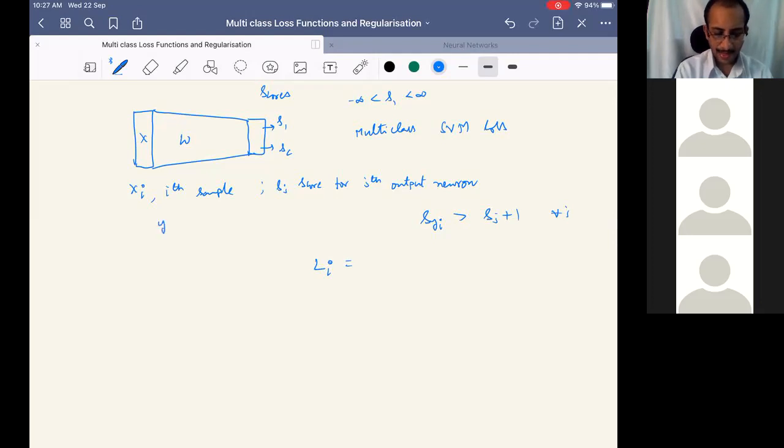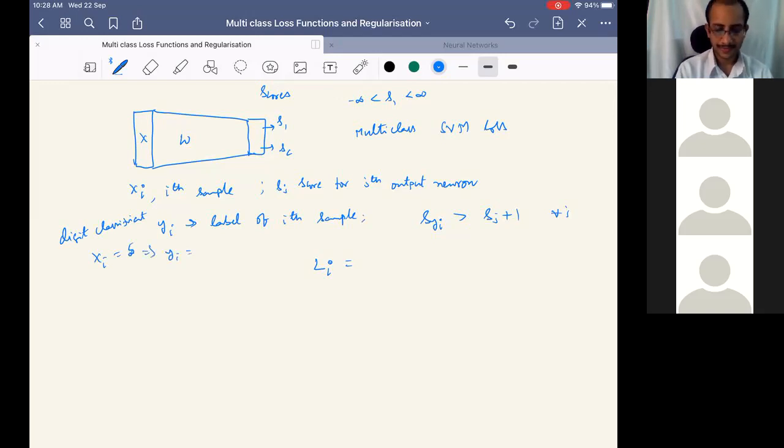yi being the label of the ith sample. What do I mean by the label of the ith sample? Can you get a better intuition? In digit classification, if xi is, say, digit 5, then yi will be equal to what?